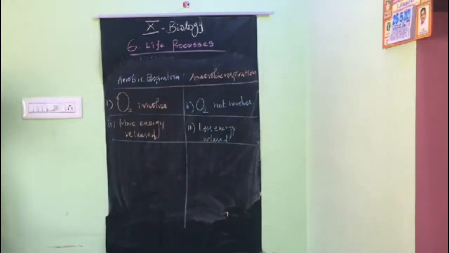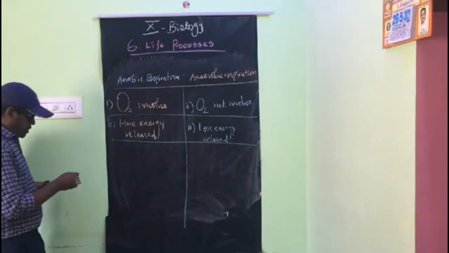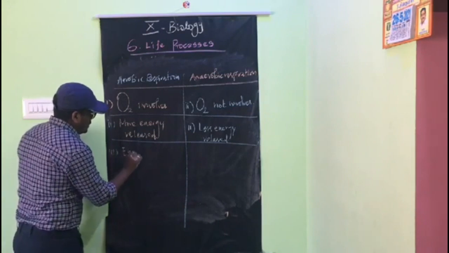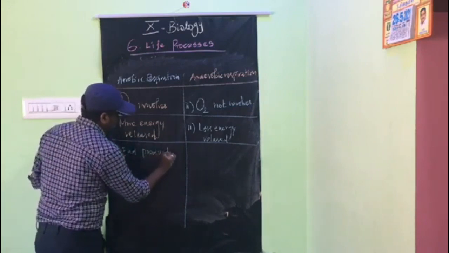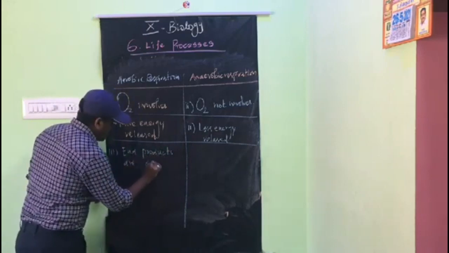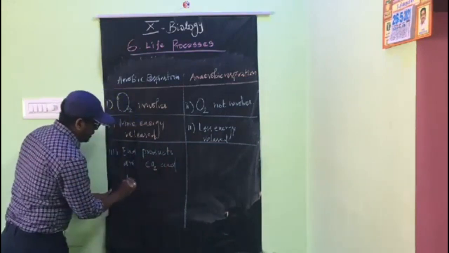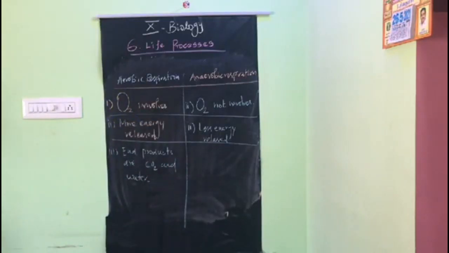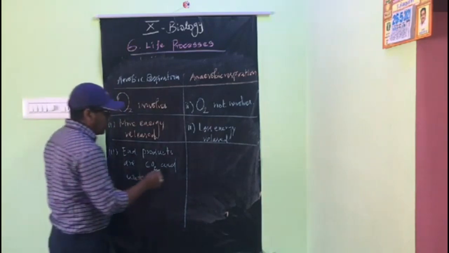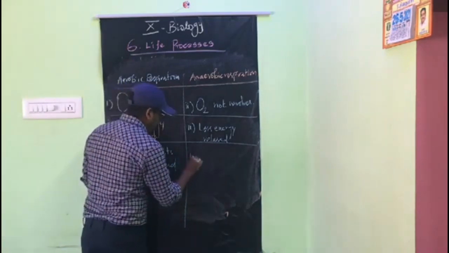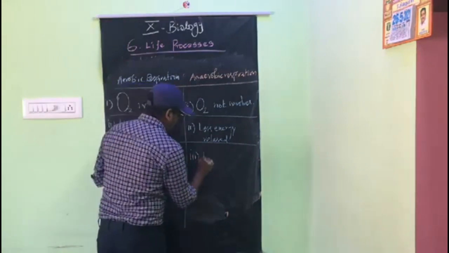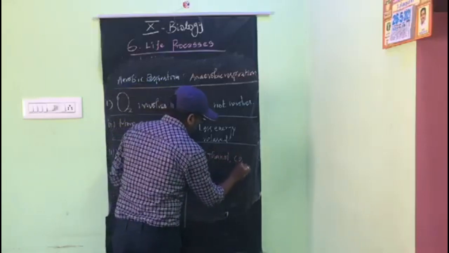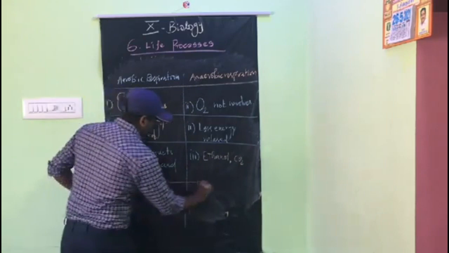And next one is end product. The third point is: end products are carbon dioxide and water. Here the end products are ethanol and carbon dioxide. This is the end product.